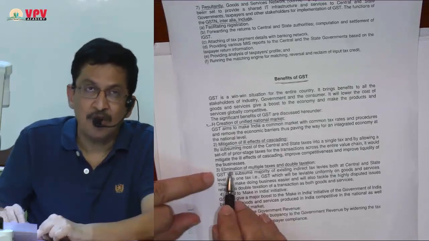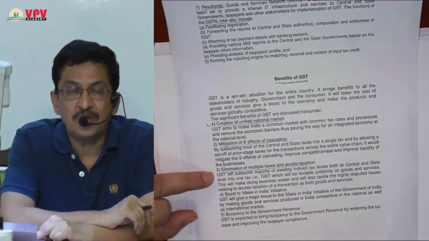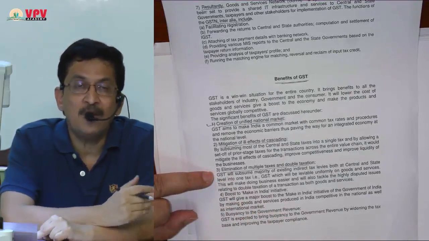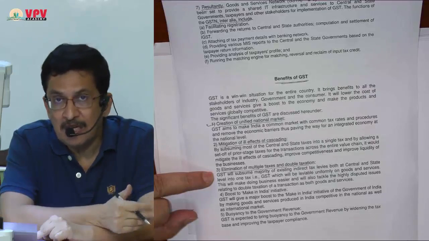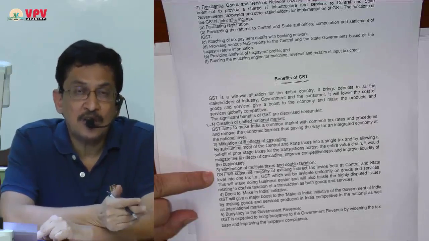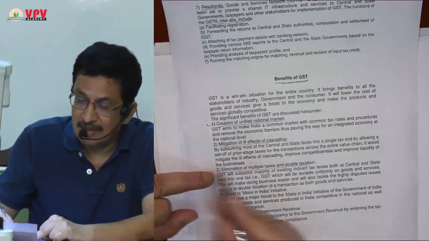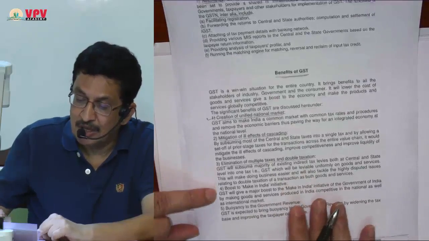For example, in old tax laws, when you go to a restaurant, on the restaurant bill you end up paying VAT also, and you end up paying service tax also. So there were multiple taxes and double taxation. But now onwards, on the restaurant bill only GST will be payable. That is another benefit, that there are no multiple taxes and double taxation.